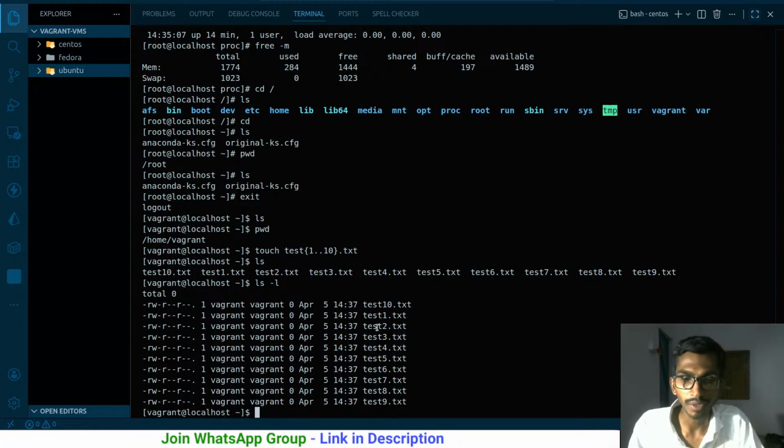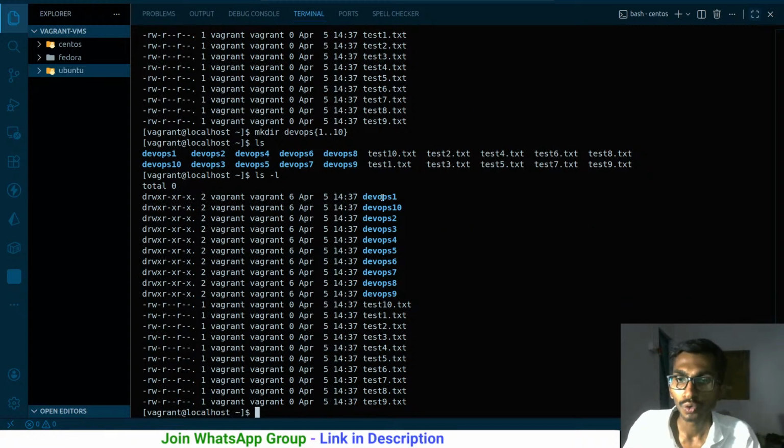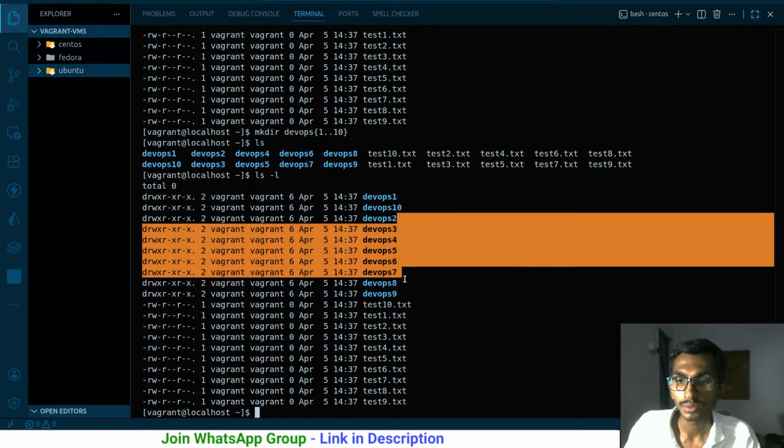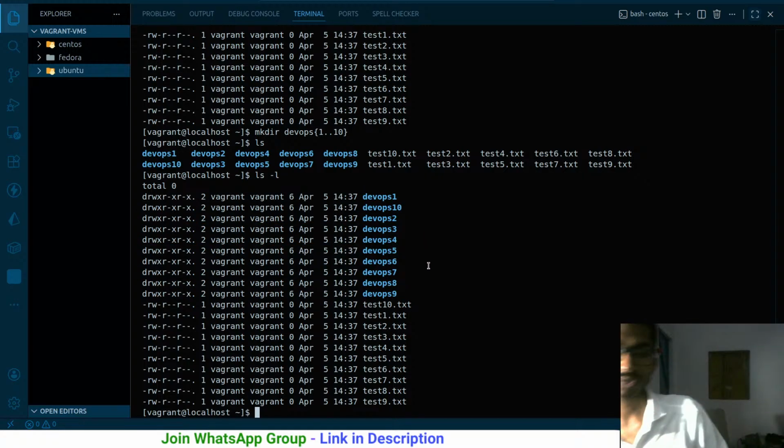Similarly, if I want to create many folders, so mkdir devops, and I want to start from 1 and it will go till 10, just like this. 10 folders are gonna be created. So right now I have 10 folders. So ls -l, so devops1, devops2, 3, 4, 5, 6, 7, 8, 9, and then this 10 one, it just simply keeps going on like this. So I hope it does make sense. This is how you can just simply create that.